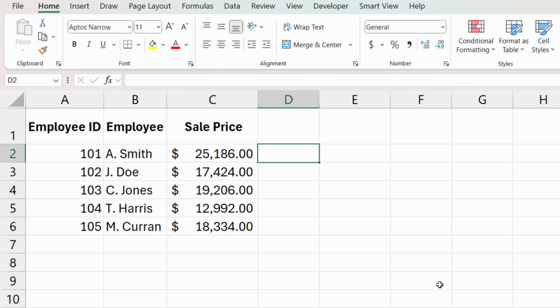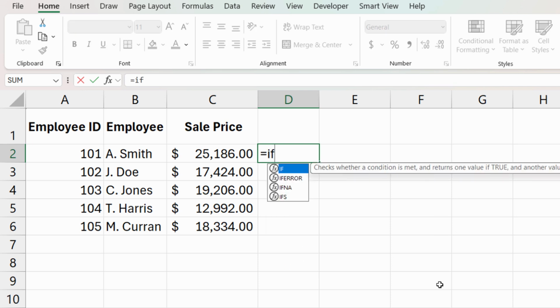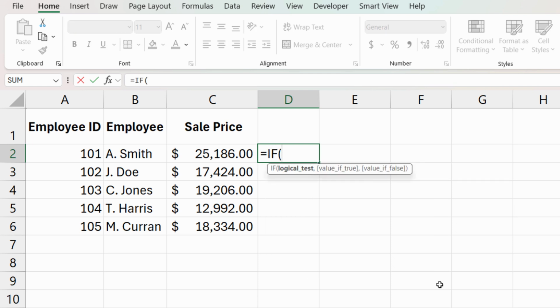First thing we want to do is to check to see if they receive a bonus or not. So here inside of D2, I'm going to type in my equals IF, open parentheses. The test here is going to be if, in this case, C2 is greater than, we'll say 19,000, comma. Next, we have the value if true.